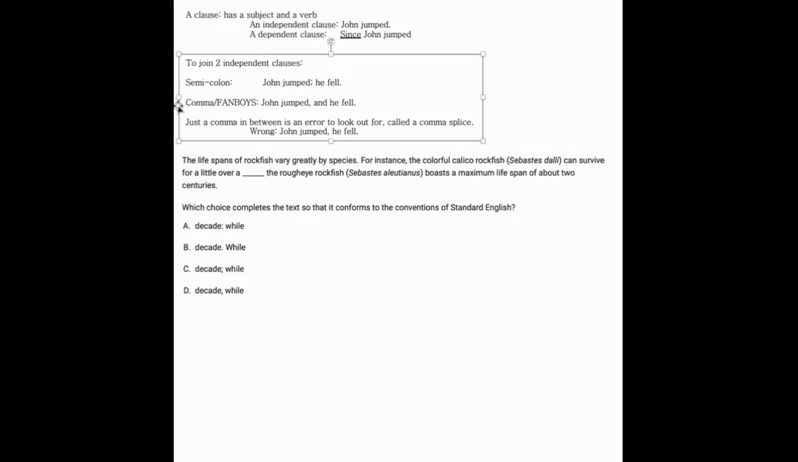Now, if we're going to join two independent clauses, then we want to use a semicolon or a comma FANBOYS. So I can say "John jumped; he fell," or "John jumped, and he fell." Now, what are the FANBOYS? For, and, nor, but, or, yet, and so.